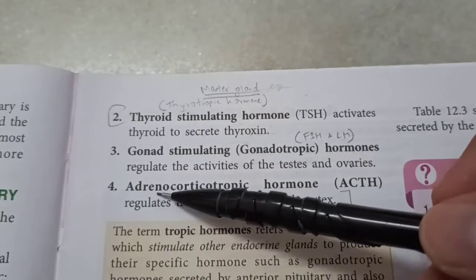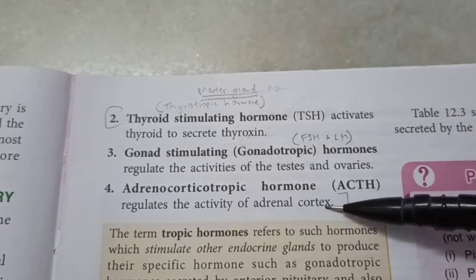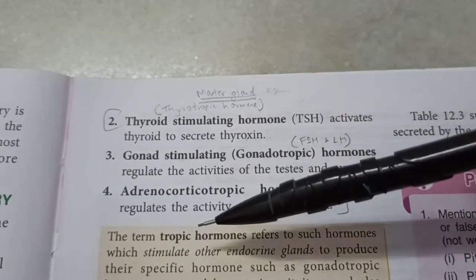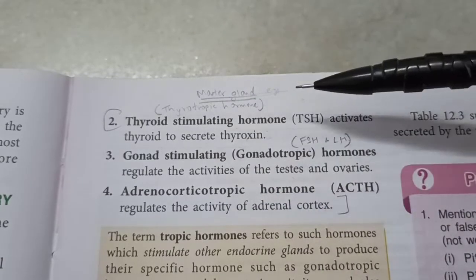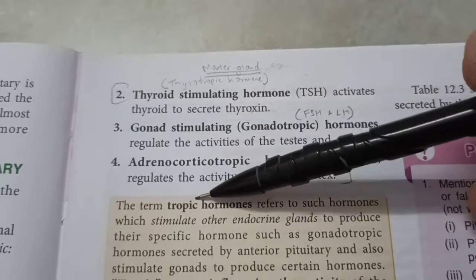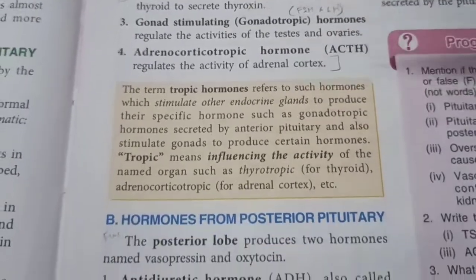Also, ACTH or adrenocorticotropic hormone is released, which regulates the activity of adrenal cortex, which produces the corticoid hormones. So indirectly, pituitary gland is controlling the other glands of hormones. That's why it's called the master gland. Remember, tropic hormone always means a hormone which stimulates other endocrine glands.